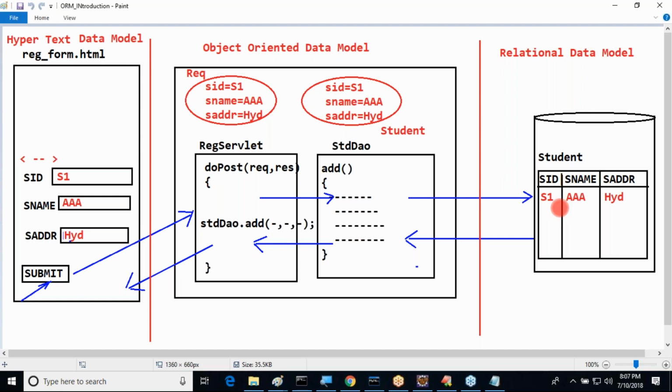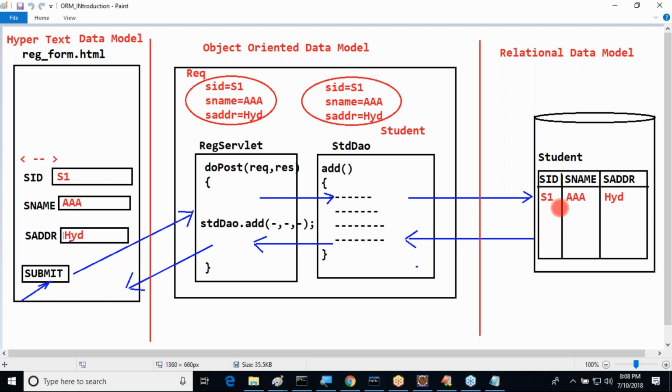So in the object-oriented data model, conventions are different, and in the relational data model, conventions are different. If you want to transfer the data from the object-oriented data model to the relational data model, we require some mapping, because they have different representations. Because of these different representations, a number of mismatches come up, and because of these mismatches, data persistence is not good.